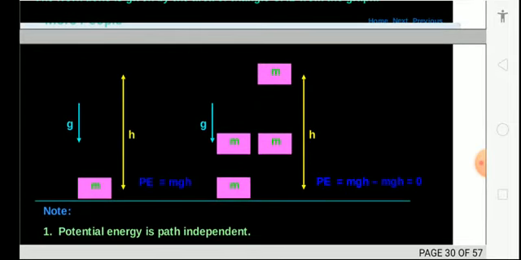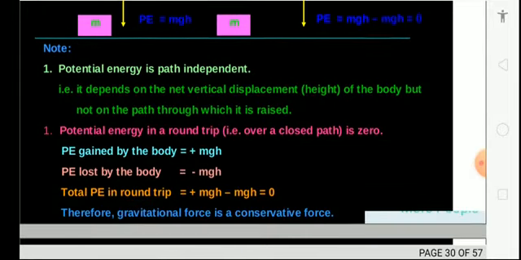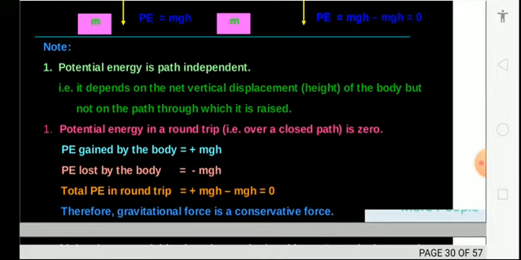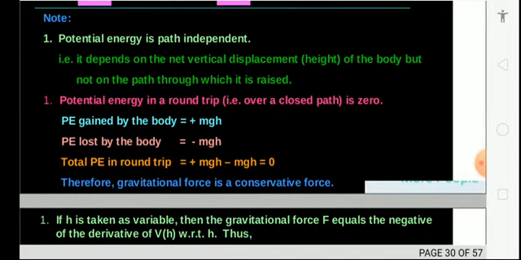See the figure. What you can see? Potential energy, masses are at different heights. Potential energy is path independent. It does not depend on which path it took. It only depends on the height. Potential energy for a round trip, that is a closed path, is 0.